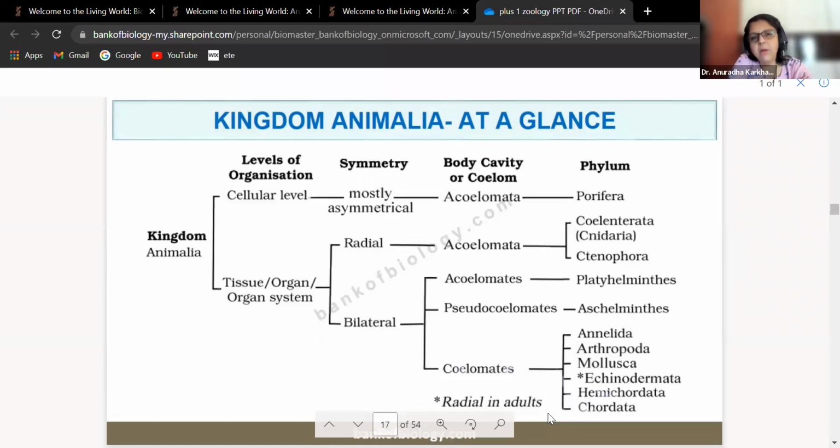Rest everyone will come under true coelom, bilateral: Annelida, Arthropoda, Mollusca, Echinodermata, Hemichordata, and Chordata. Simple. This chart is given in your NCERT textbook as well.